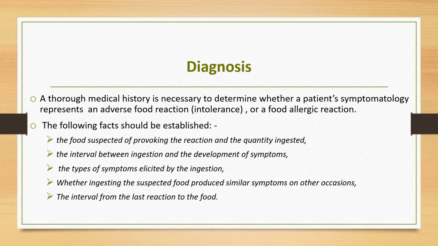The other thing is about the diagnosis of food allergy. A careful medical history is necessary to determine whether a patient's symptomatology represents an adverse food reaction, that means intolerance, or a food allergic reaction.